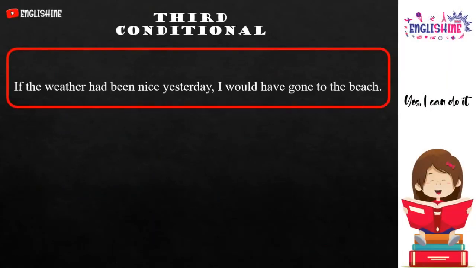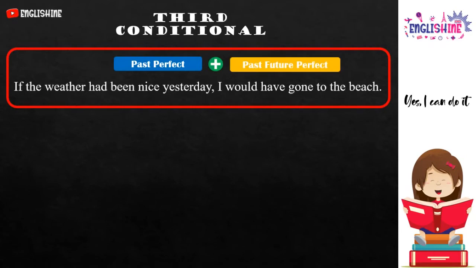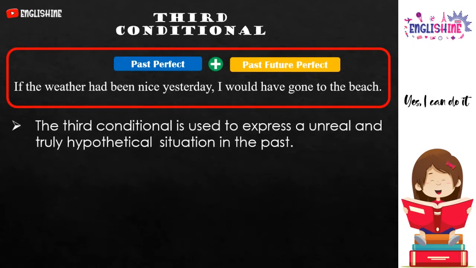If the weather had been nice yesterday, I would have gone to the beach. This is the example of the third conditional sentence. The first part is past perfect tense, and the second part is past future perfect tense. What does this mean? The third conditional is used to express an unreal and truly hypothetical situation in the past.